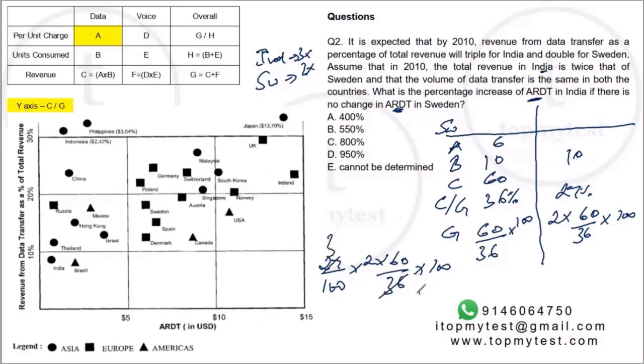This is 3, this 400 goes out, this is 15. 15 2s are 30, 30 3s are 90. Now, India's revenue is 90, volume of data is 10, so India's ARDT will be 9. Right, now the question is, what will be the percentage increase in ARDT of India? Right now, India's ARDT is 1. From 1, it has become 9. So it's a rise of 8 on 1, which is 800% increase. Option C will be your correct choice.